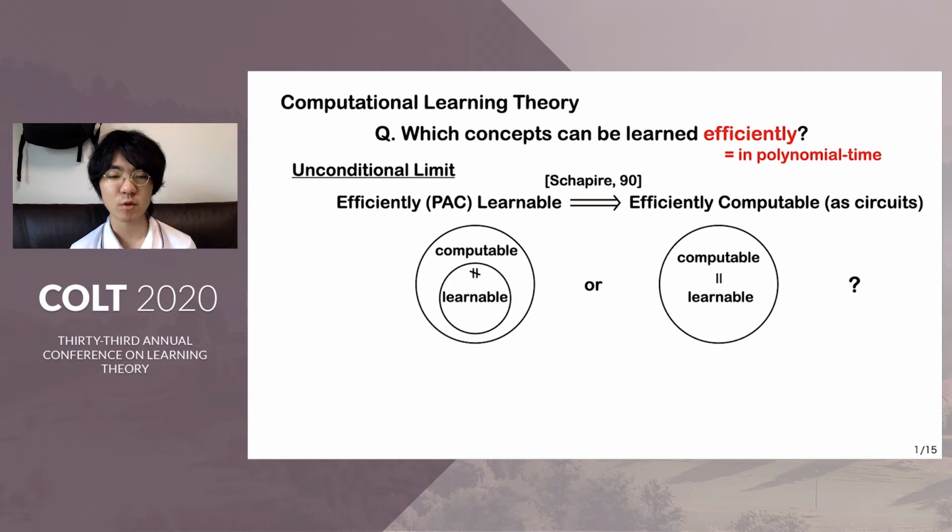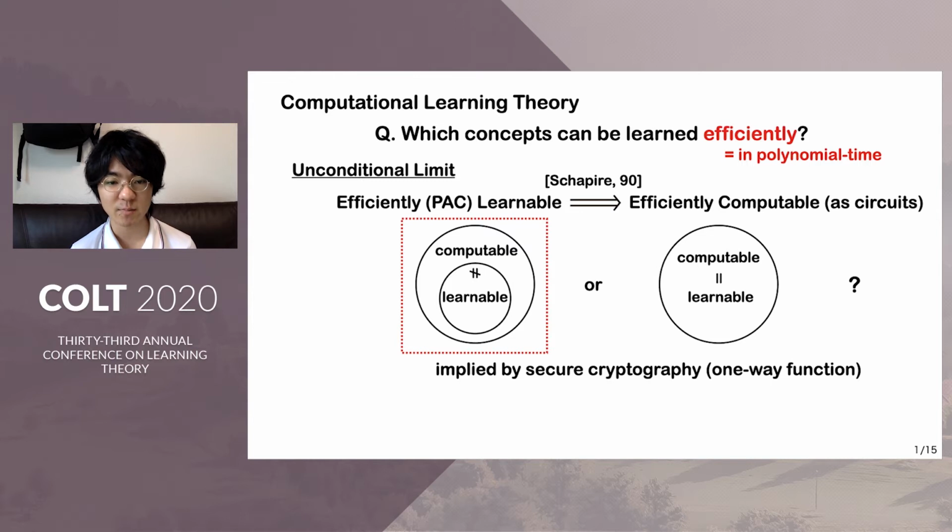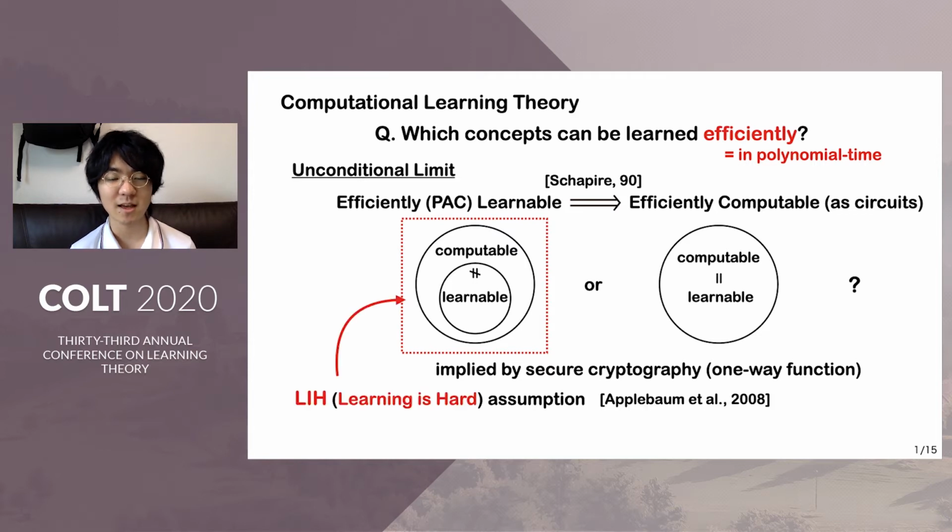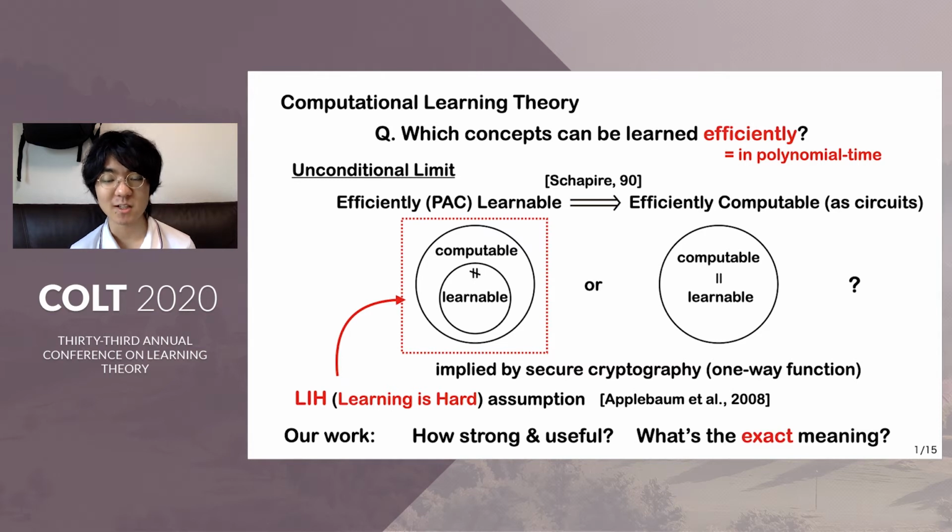But maybe many researchers believe that the left one is correct, because this is implied by a very standard cryptographic assumption, that is, one-way function. And this gap between computation and learning is sometimes called the LIH, learning is hard, assumption. But how strong and useful is this assumption? Or what is the exact meaning of this hardness of learning? This is our main concern in this work.